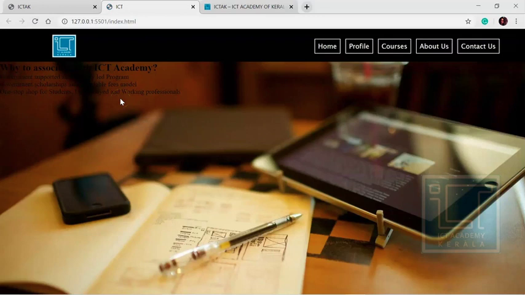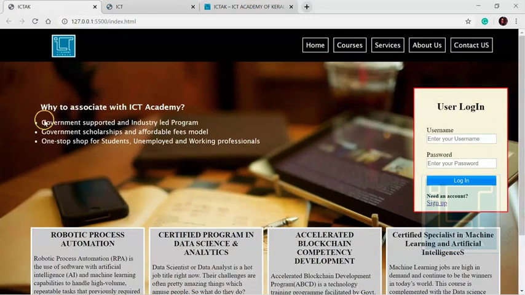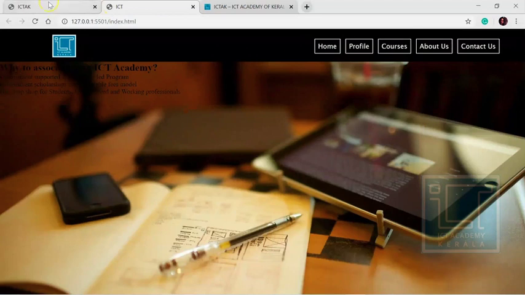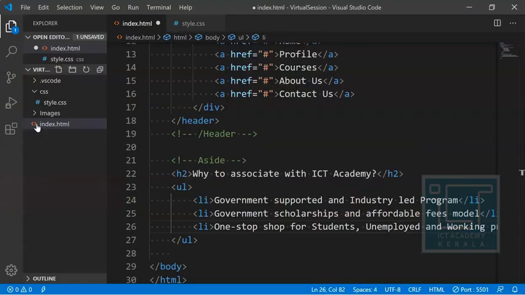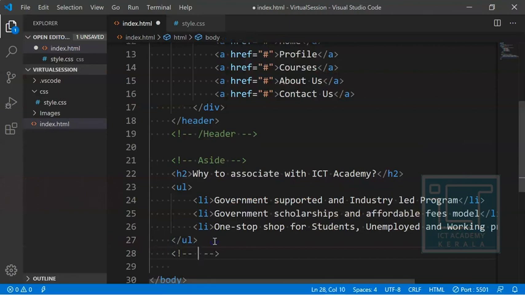Now we want to make this content like this content. The text color should be white, and these bullet points are initially round in shape. We want to make them square. All these things have already been mentioned in our HTML and CSS contents, how to provide the CSS. So our HTML part is almost done. This is the end of our aside portion.